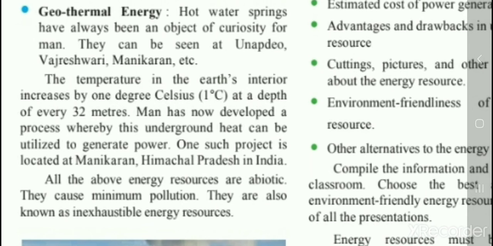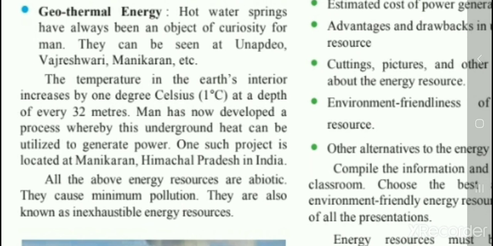As you have gone to Vajreshwari, right? There are a lot of ponds where hot water springs are there. It is not that we are heating that water. It is because of the temperature of the ground that the water gets heated up there, right? So man has this curiosity about where such hot water springs are created from.